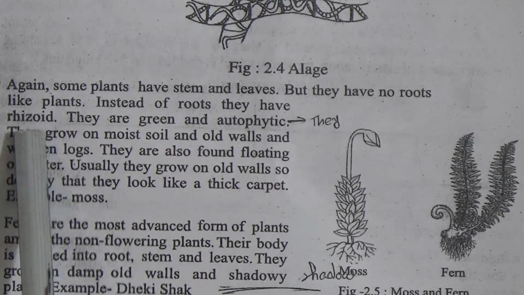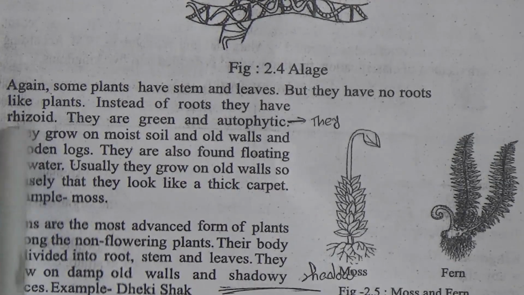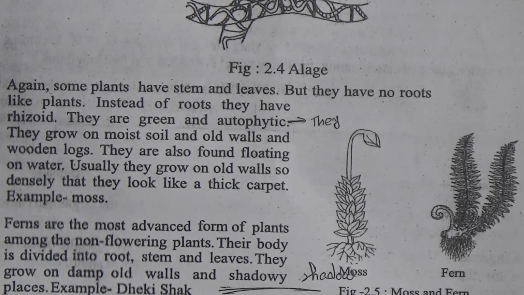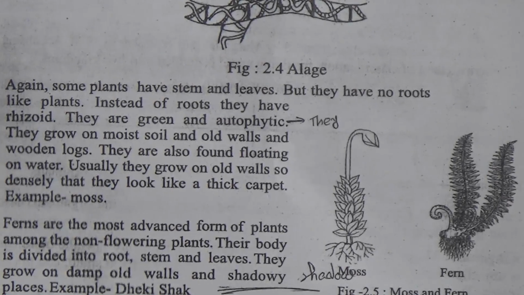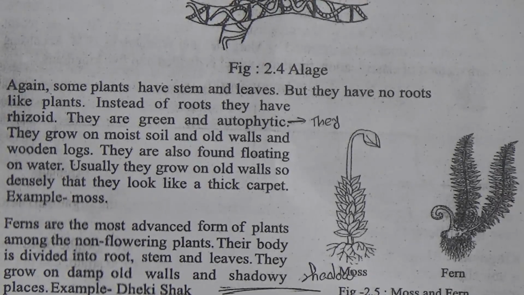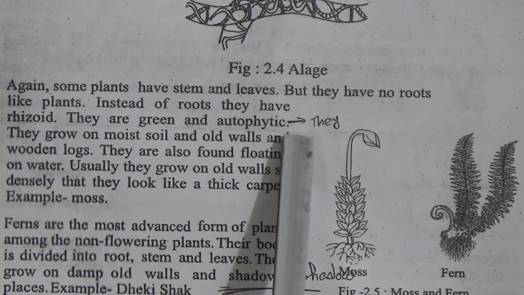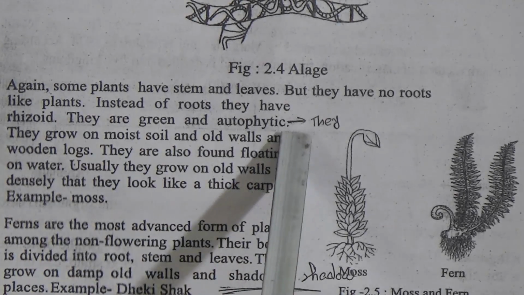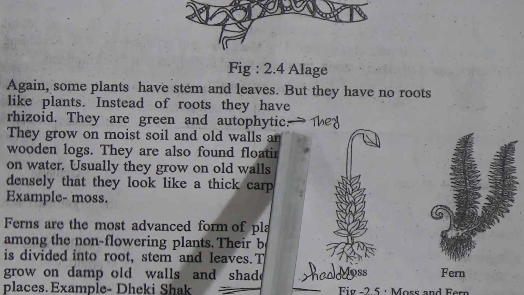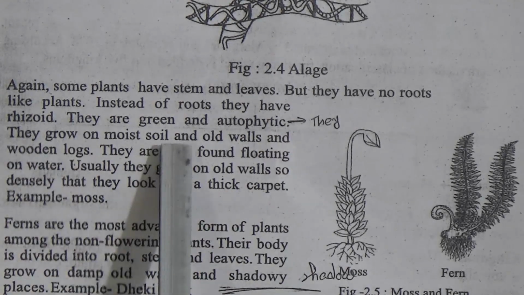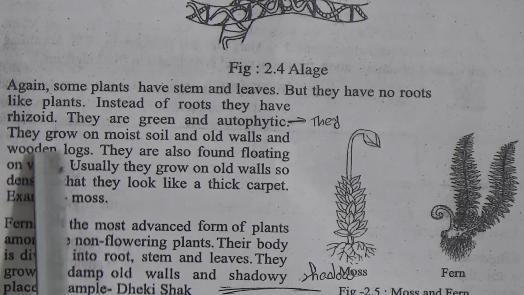Again, some plants have a stem and leaves, but they have no roots. Instead of roots, they have rhizoids, which help them to stand on the soil. They are green and autotrophic, meaning they can make their own food by themselves. They grow on moist soil, old walls and wooden logs.